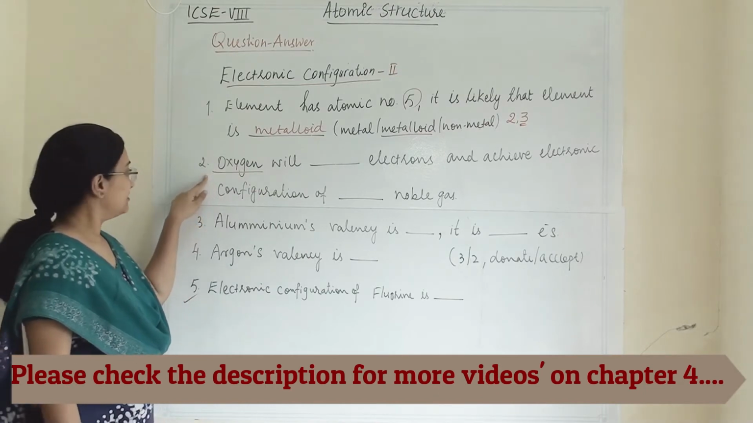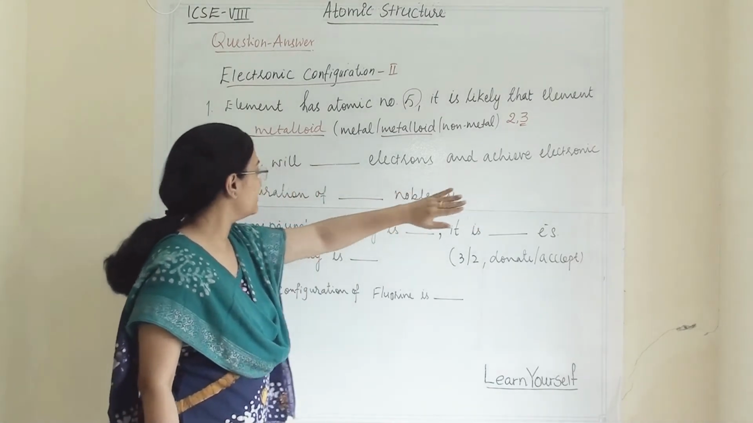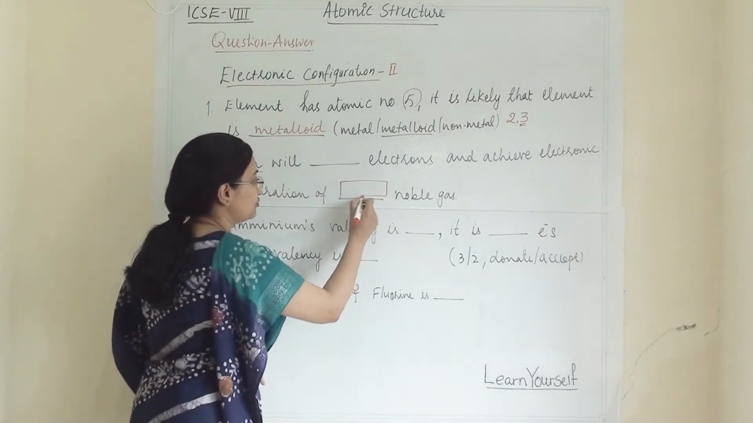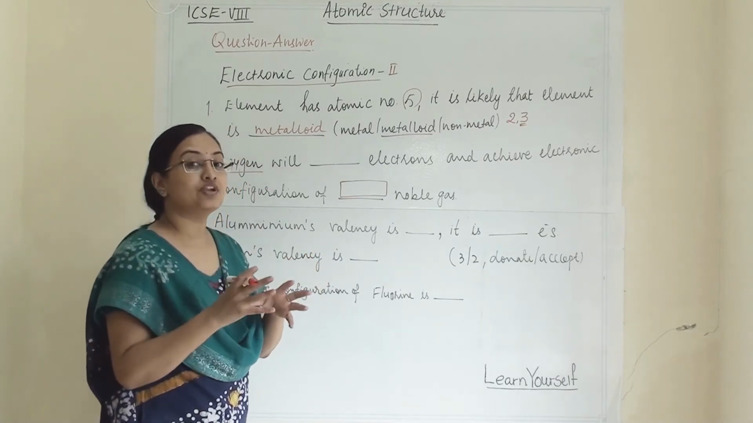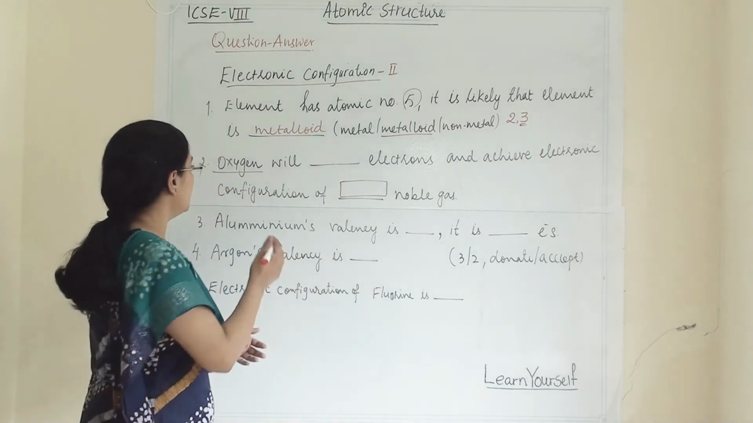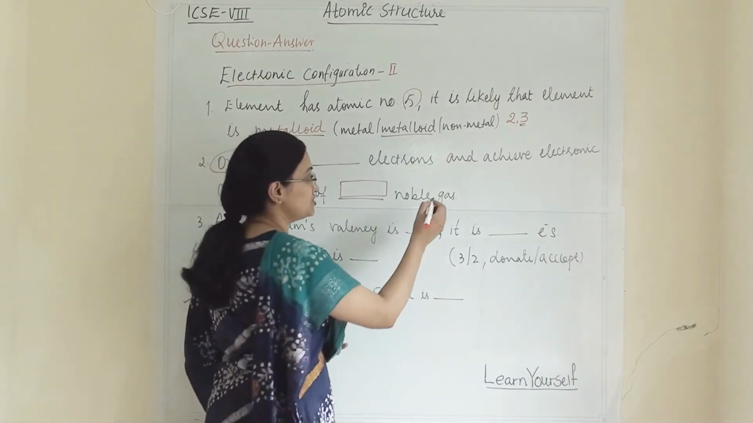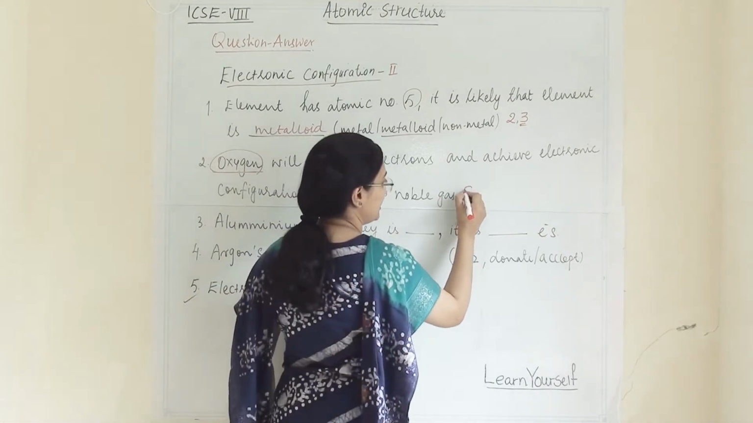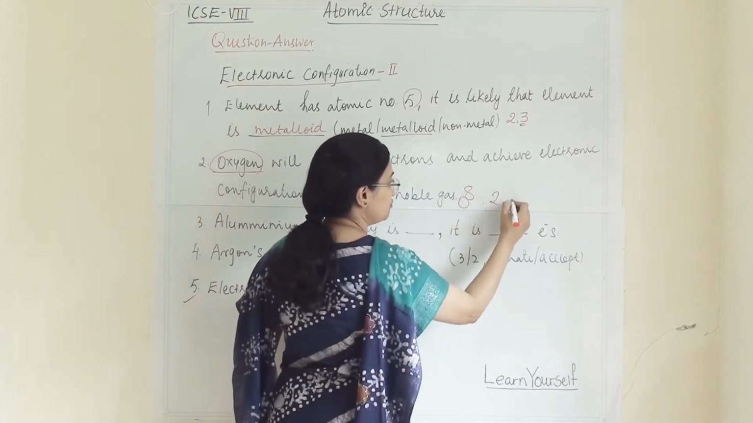Second, fill in the blank. Oxygen will dash electrons and achieve the electronic configuration of a noble gas. So here we have to write the name of a noble gas, and how any element will achieve the electronic configuration like a noble gas: either they will donate or they will accept. Here we already know that it is oxygen. So let us write oxygen's electronic configuration. For that we have to remember the atomic number of oxygen, which is 8. Oxygen's electronic configuration is 2 and 6.